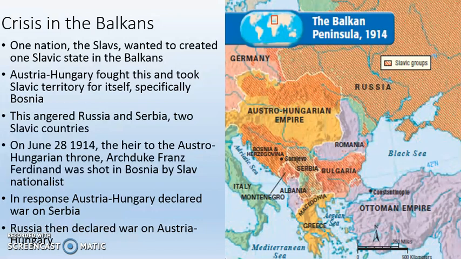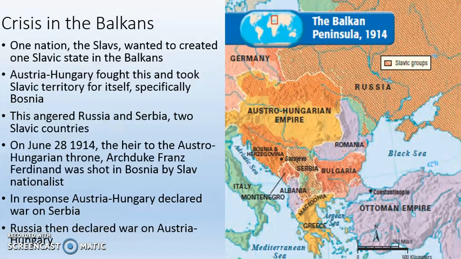In fact, not only are they going to fight this idea of a Slavic state, they're even going to conquer more Slavic land. So they conquer Bosnia and Herzegovina in the early 1900s. Now, conquering Bosnia and Herzegovina makes Russia and Serbia, two Slavic countries that are right next to Austria-Hungary, very, very angry. On June 28, 1914, the heir to the Austro-Hungarian throne, a guy by the name of Archduke Franz Ferdinand, is taking a victory lap. He's being driven around in his car in Bosnia to celebrate Austro-Hungarian domination of Bosnia-Herzegovina.